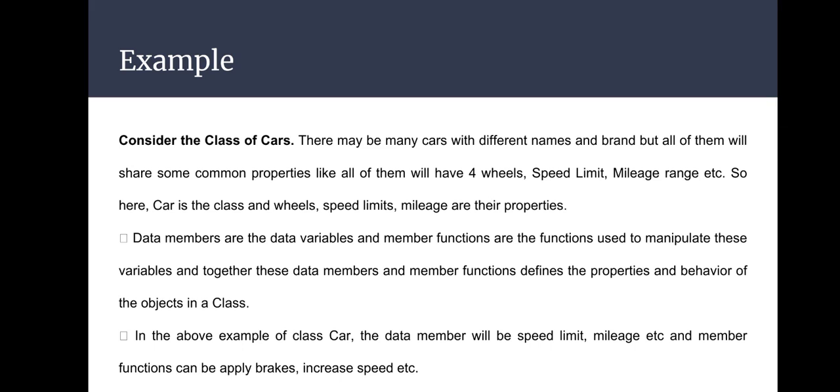Data members are data variables and member functions are the functions used to manipulate these variables. Together these data members and member functions define the properties and behavior of the object in a class. In the above example, class car, the data members will be speed limit, mileage, etc. and member functions can be apply brake, increase speed.